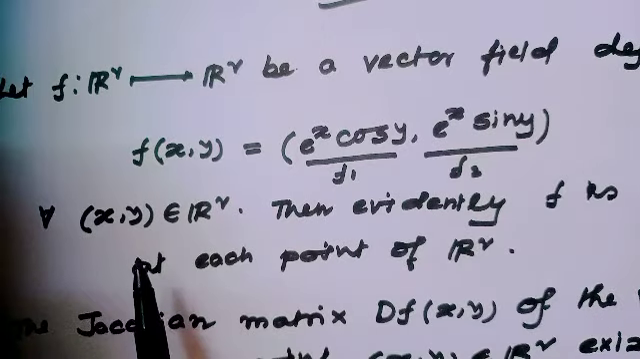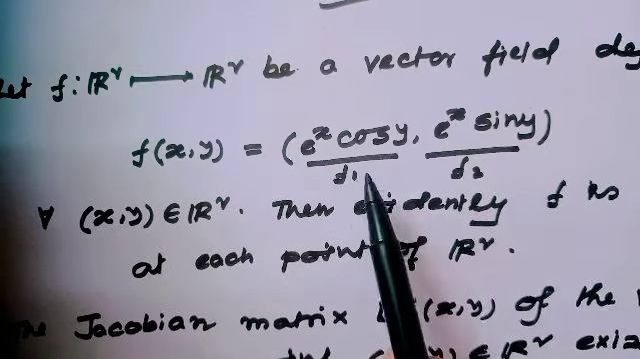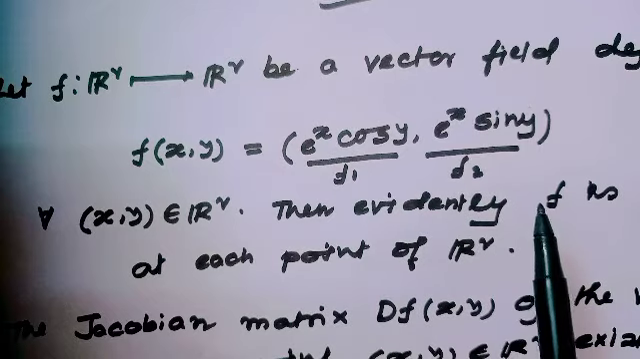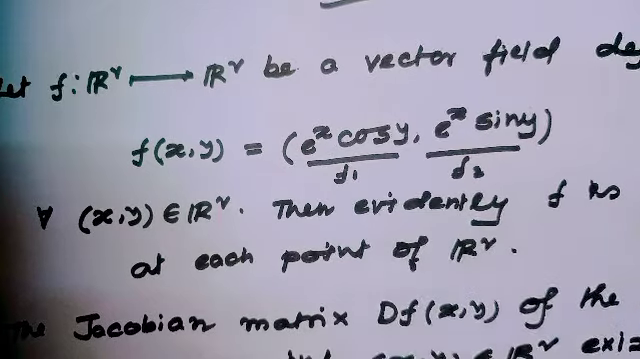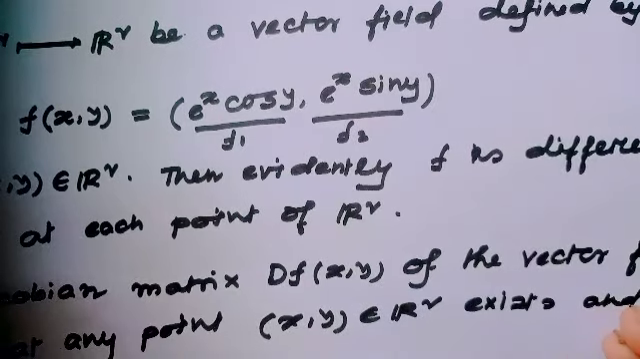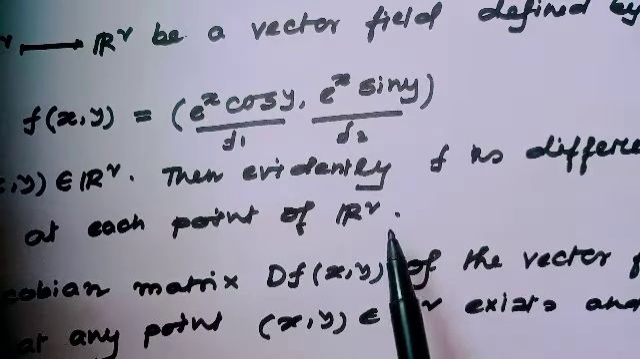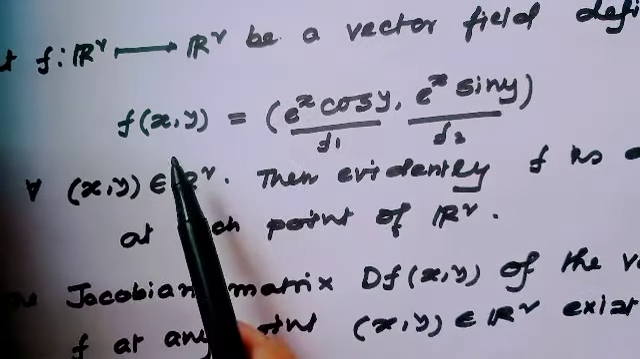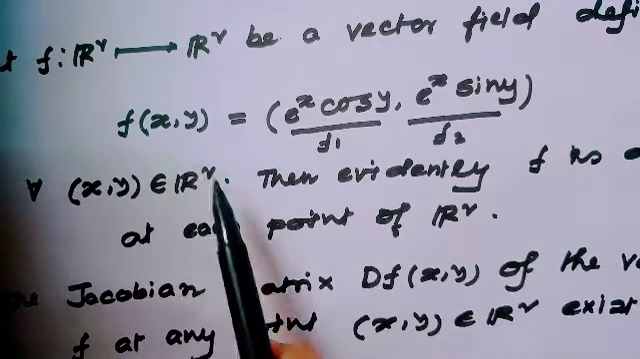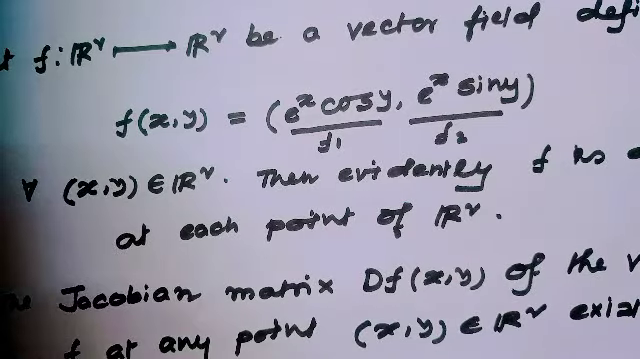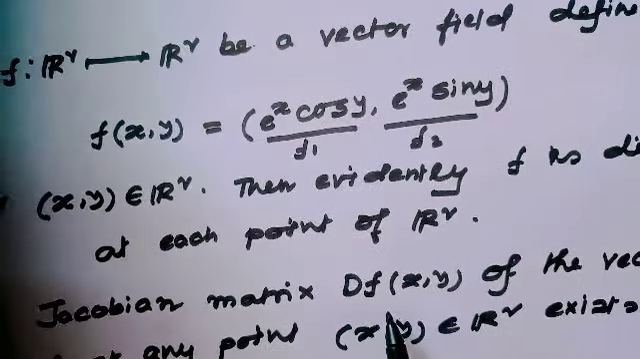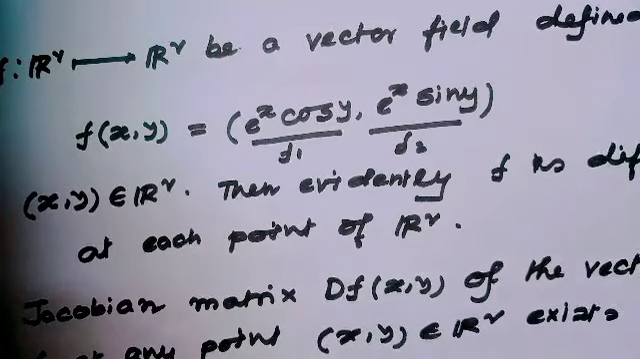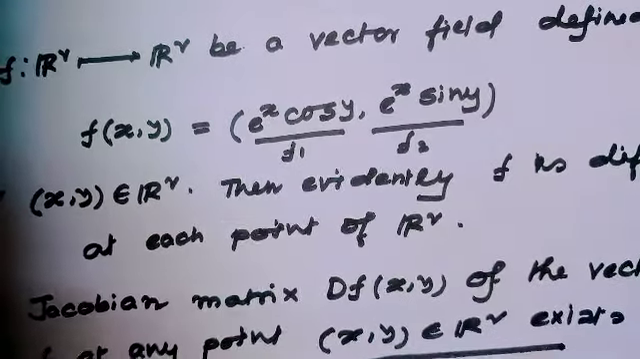For all (x, y) belongs to R², since each component f1 and f2 are differentiable, we can tell easily f is differentiable at each point of R². Since f is a vector field differentiable at each point of R², the Jacobian matrix df(x, y) of the vector field f at any point (x, y) belongs to R² exists, and is given by